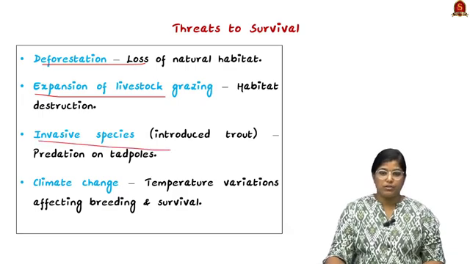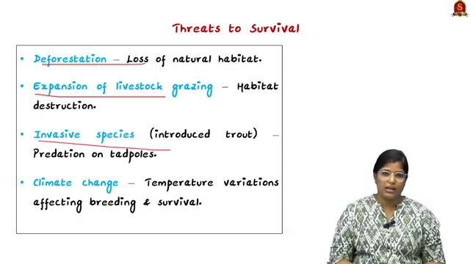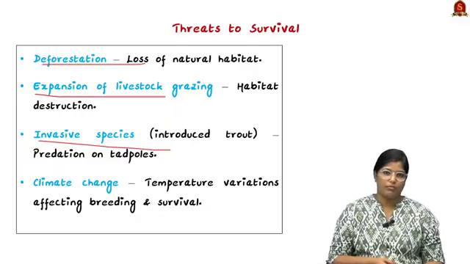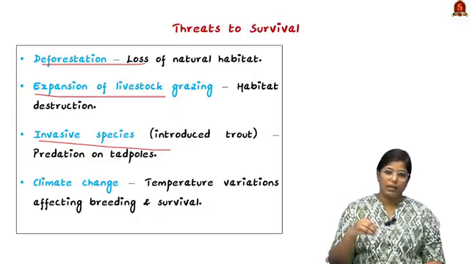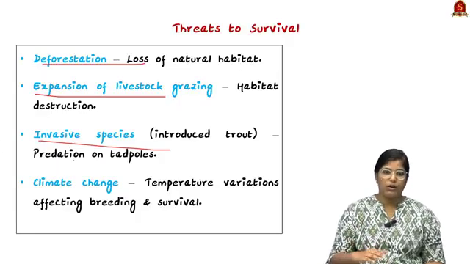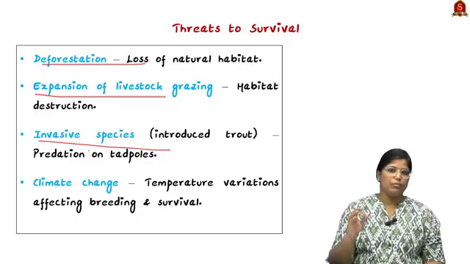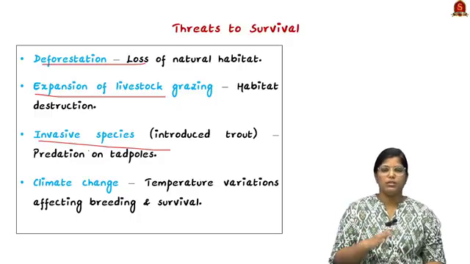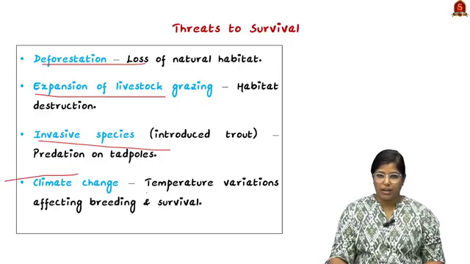Thirdly, invasive species. A lot of invasive species that have been newly introduced to the environment pose a threat to the natural habitat of the species. So this leads to an increase in predators of tadpoles, so the population of this particular frog is automatically controlled. And finally, climate change, with temperature variation affecting breeding as well as survival.